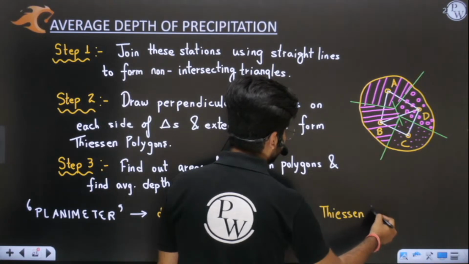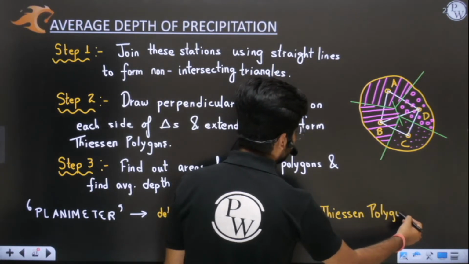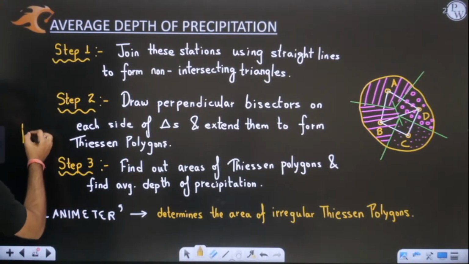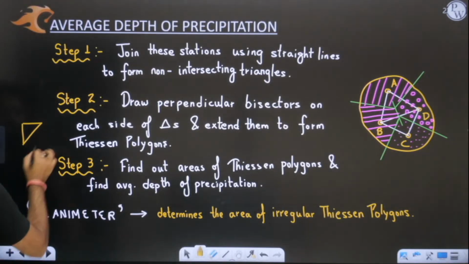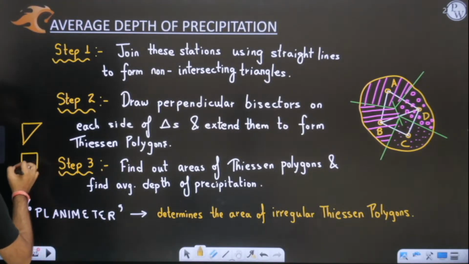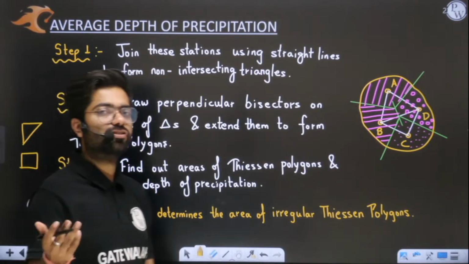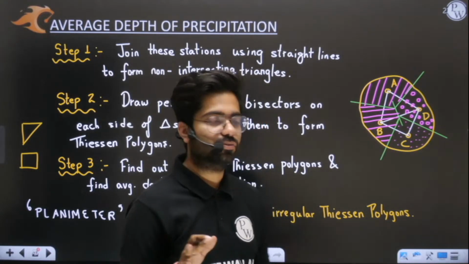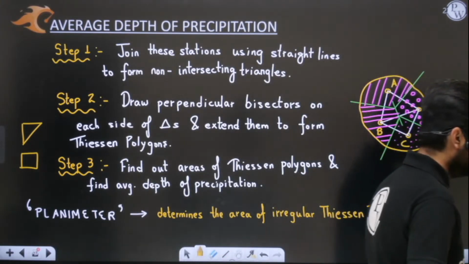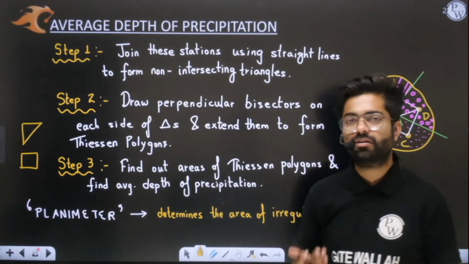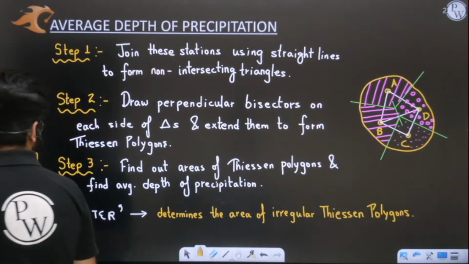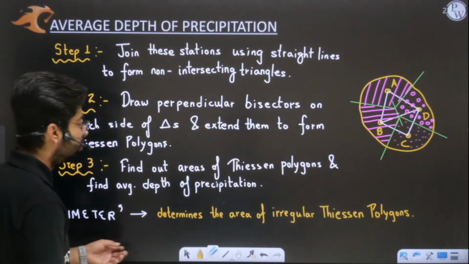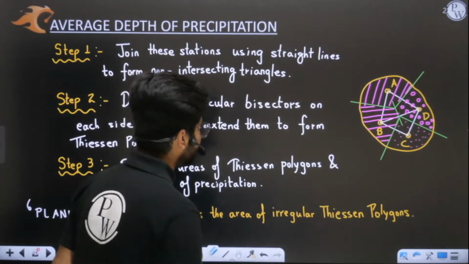But can you tell me, if we have regular Thiessen polygons, then how will I evaluate the area? Let us imagine a regular area, a triangle, a square, or a rectangle. How will I evaluate the areas that are symmetric? We can solve that with the help of basic geometry. Yes or no? Perfect. So regular or symmetric areas we can directly evaluate, with no need to apply any special logic. We can evaluate them simply using graph paper or basic geometry.